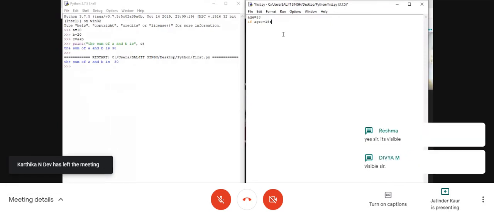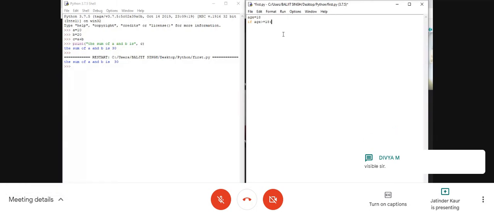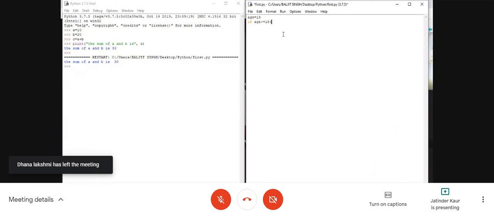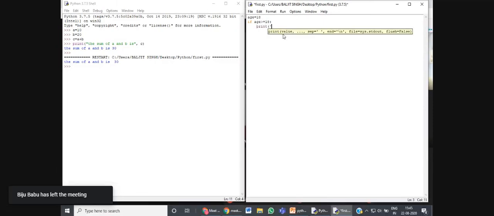I'm testing this age variable. If the value of the age variable is greater than or equal to 18, only then I will give the message here: you are eligible to vote.